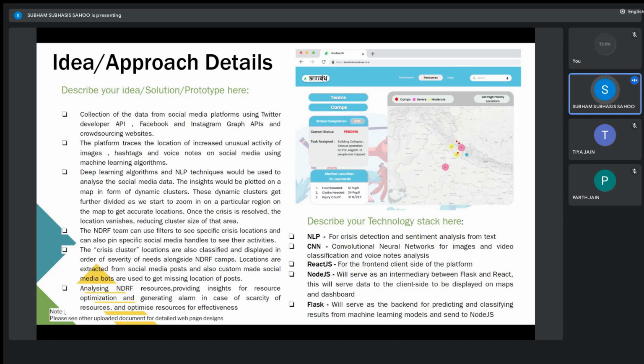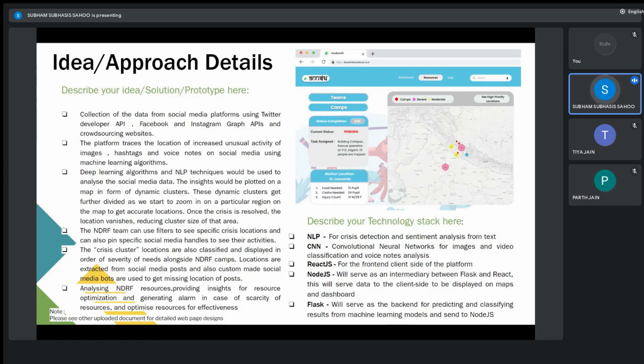Our Flask server will be doing all the machine learning computations and will be providing the data to the Node.js server through WebSockets and webhooks. Our Node.js server will serve as an intermediary between the Flask server and the React.js front end side. So the Node.js will be serving the data to the client side, which will be displayed on the maps and the dashboards designed with React.js.